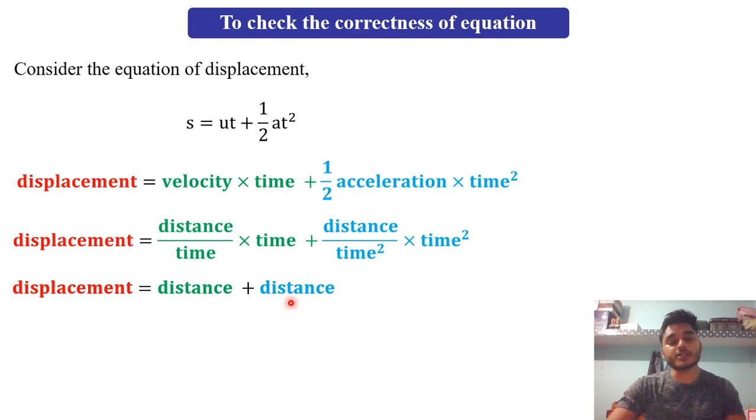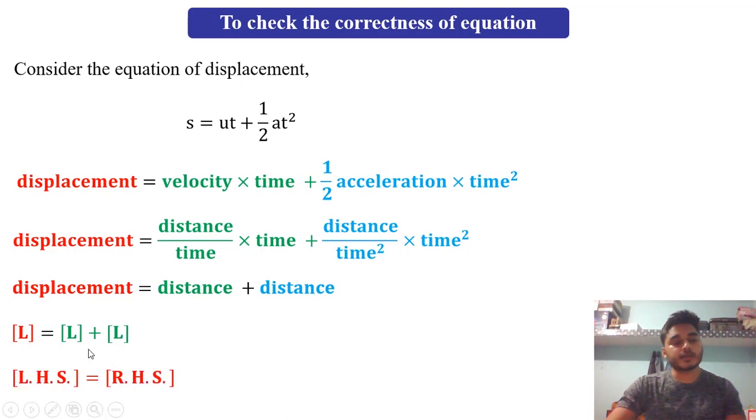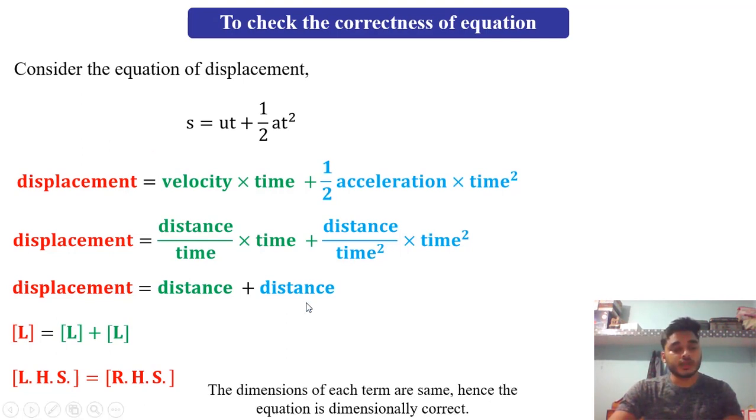So displacement will be L plus L, meaning 2L, which means L. The same thing. So left hand side is equal to right hand side, meaning we can say that this equation is correct. So this is a very important use of dimensional analysis to check the correctness of an equation. The dimension of each term is the same, hence the equation is dimensionally correct.